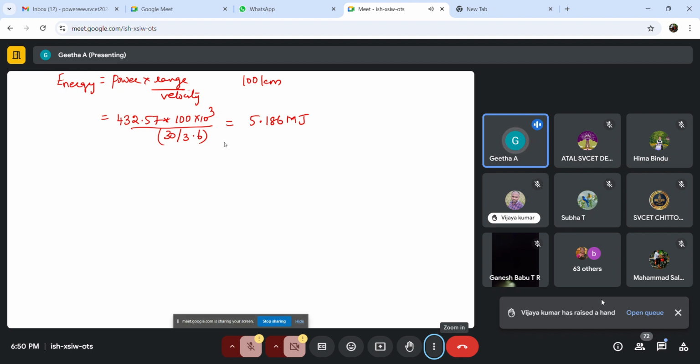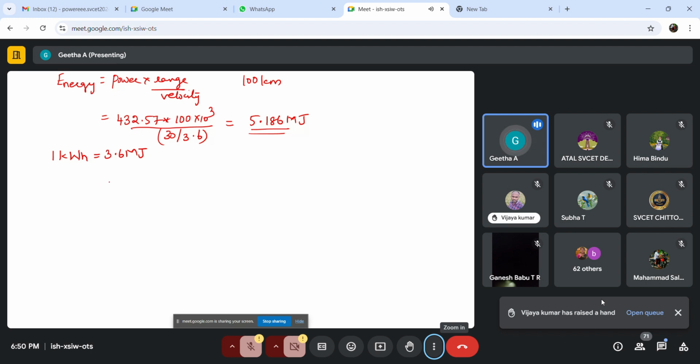Now we are going to convert that into kilowatt hour, because we need our battery capacity to be in kilowatt hour. We know that 1 kilowatt hour is equal to 3.6 megajoule.